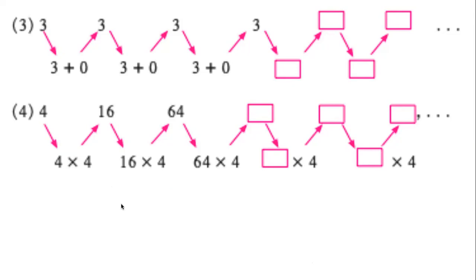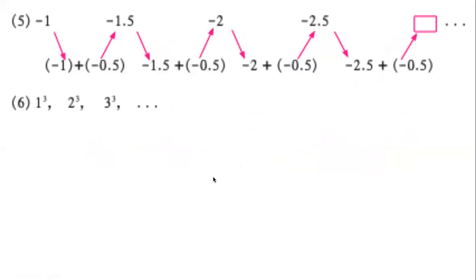Now let us look at the last two sequences. What was happening in them? Many of you found out that in the fifth sequence, we were subtracting 0.5 to get the next term. Subtracting, how? Like this. -1 is the term. If we do -1 minus 0.5, then we get -1.5. Now from -1.5, we subtract 0.5, then we will get -2.